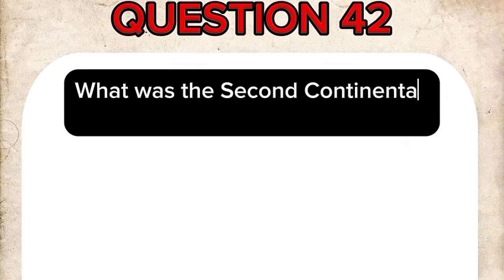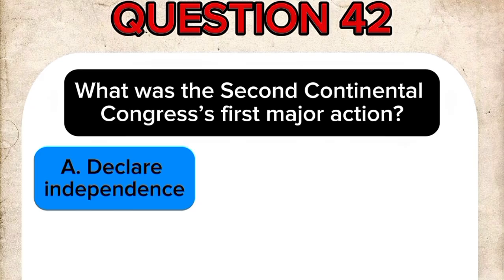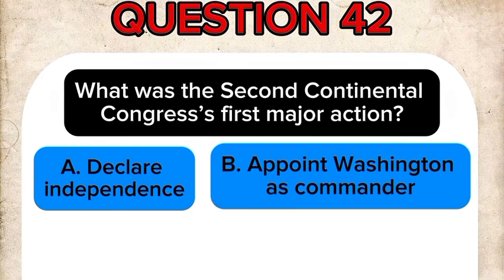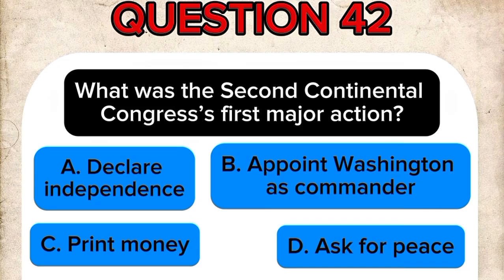Question 42. What was the Second Continental Congress's first major action? A. Declare independence. B. Appoint Washington as commander. C. Print money. D. Ask for peace.